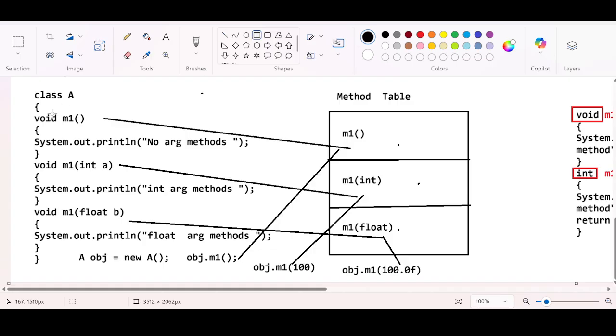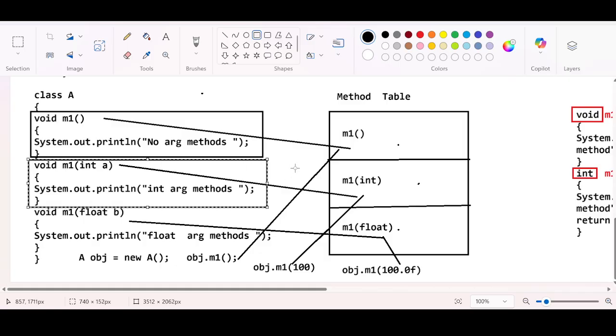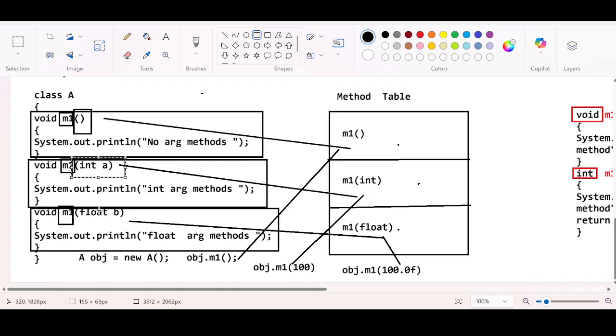Okay. So all these three methods are called what? The overloaded methods. What is an overloaded method? When you have methods with the same name in a class, which are having different arguments, this is called the method overload.